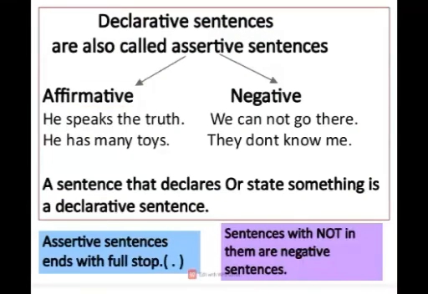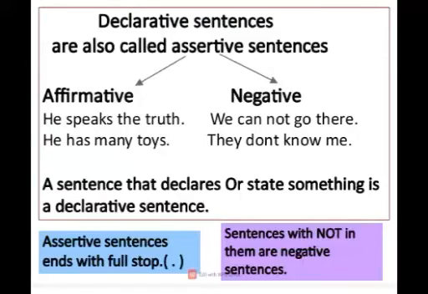First is the declarative sentence. A sentence that declares or states something is a declarative sentence. Declarative sentences are of 2 types, affirmative and negative. Assertive sentences end with a full stop. Look at the examples here. He speaks the truth. He has many toys.